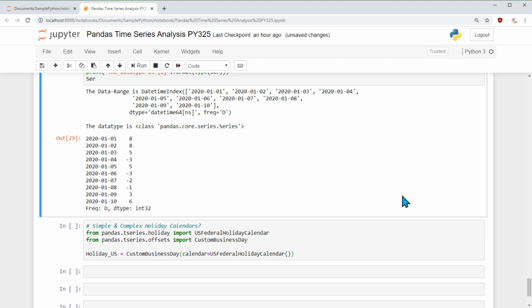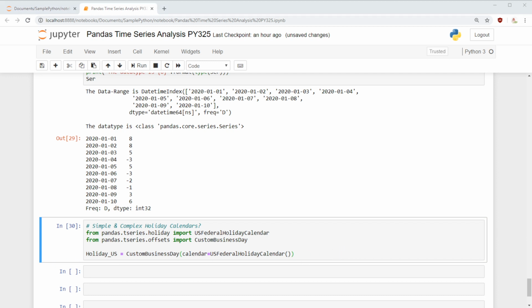And custom business day is a class that can be used whenever we want to create our own custom holidays. And this US holiday class can be instantiated by saying holiday US, and I say custom business day, and I pass the US itself as an input parameter. So if I do this, now I have a US holiday as an instance which is available.